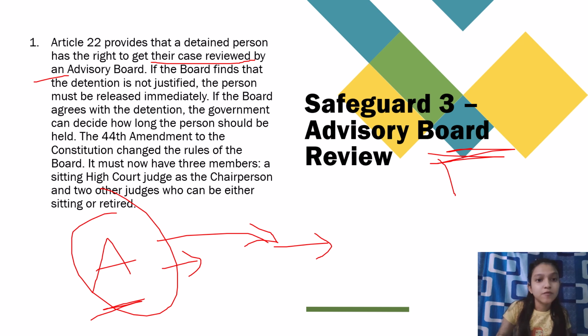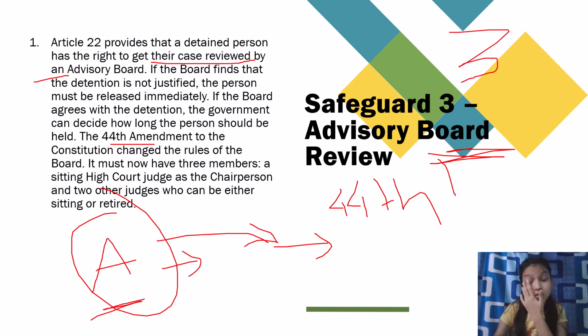The 44th Amendment to the Constitution changed the rules of the board. Here comes the 44th Amendment Act, which has importance in this manner, and it has changed various things regarding the Preventive Detention Act or detention laws. The board must now have three members, a sitting High Court judge as the chairman. So it says the advisory board has to have at least three members in total. A sitting High Court judge is the first to be appointed as the chairperson, and two other judges who can be either sitting or retired. So this is the requirement for appointment of the advisory board, which came after the 44th Amendment Act.